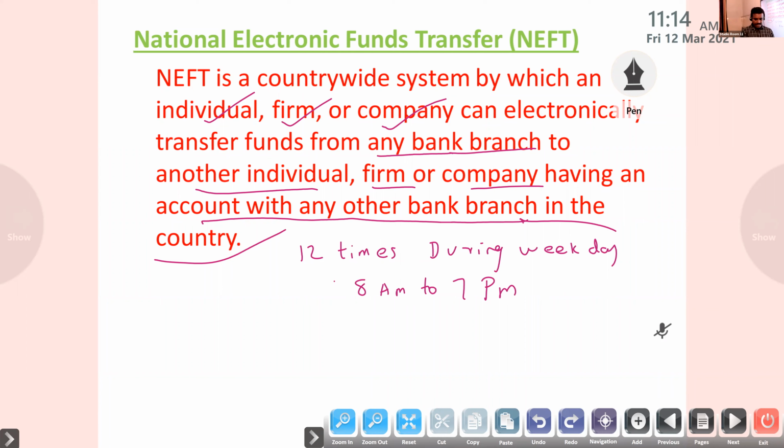So NEFT transactions are settled in batches. RTGS is on a continuous basis, but here the transfer happens only at a particular point of time.